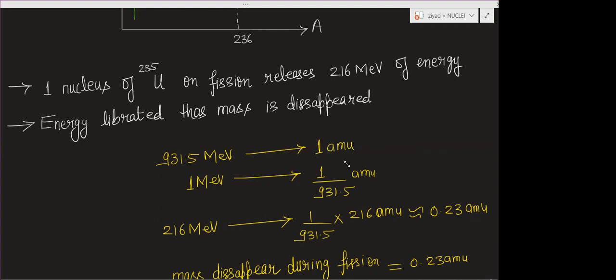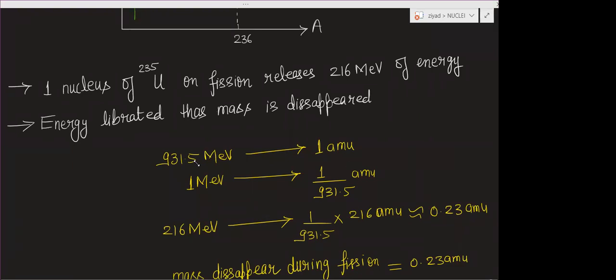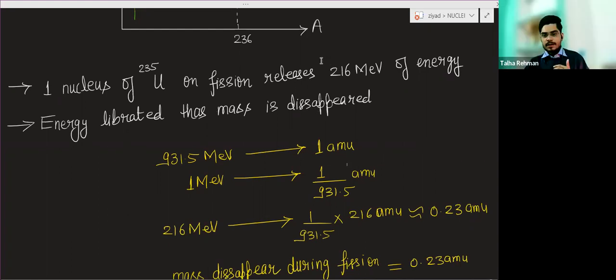I told you in the last class that for 1 AMU of mass, the energy released will be 931.5 mega electron volt. So we can calculate, for this energy, what will be the mass defect, meaning what mass is disappearing to create this energy.